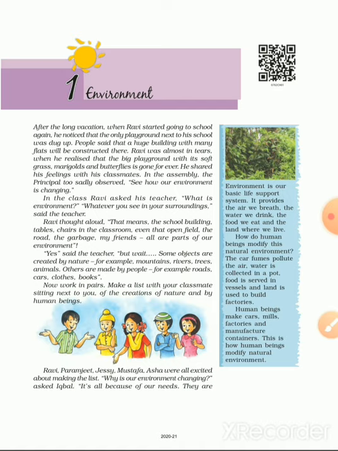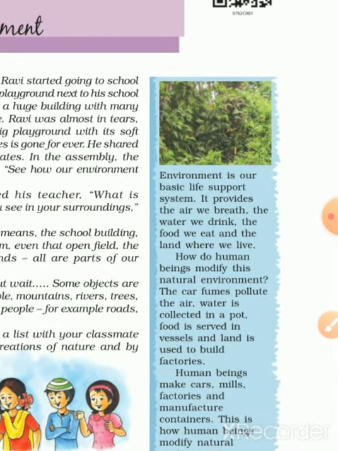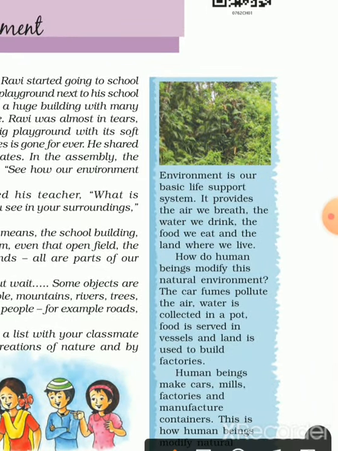And other objects are made by human beings, like roads, vehicles, clothes, and all other utensils and objects that we use in daily life. So all these objects are part of the environment. Now, environment is our basic life support system.